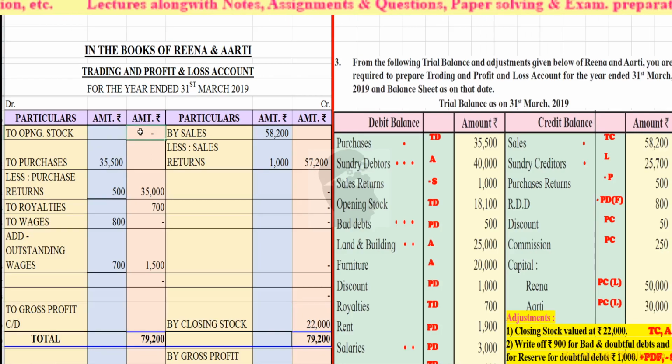Yes, we had written the trading opening stock in the inner column. Okay, so rupees 18,100, 35,700, 1,500 and rupees 7,000.